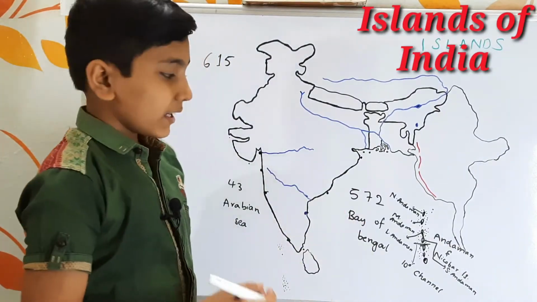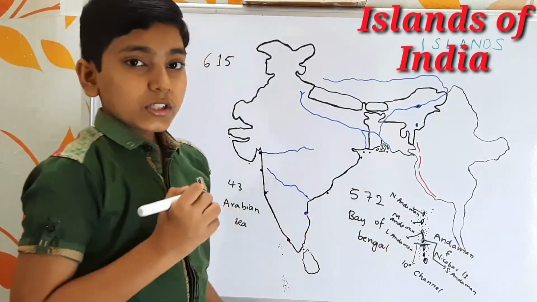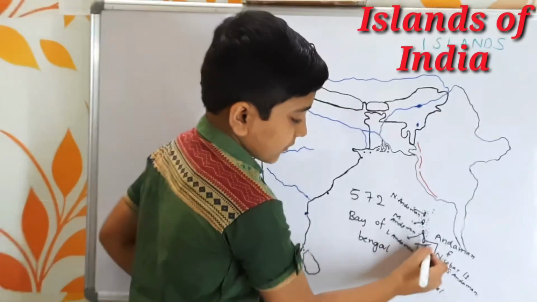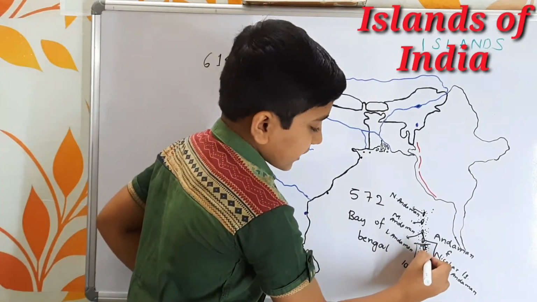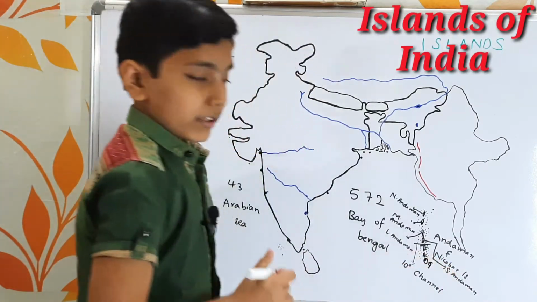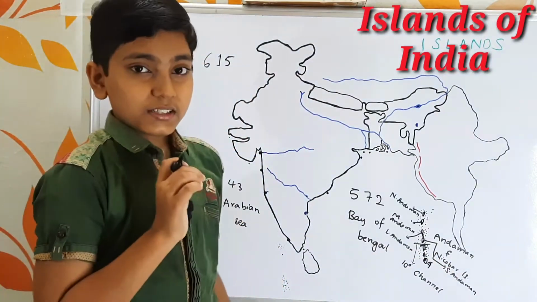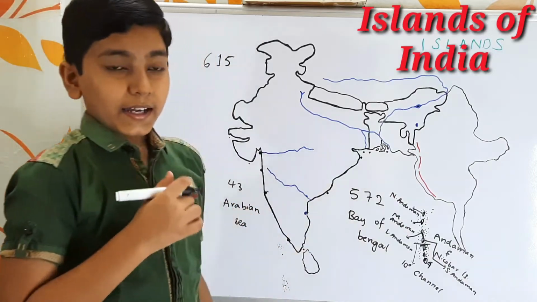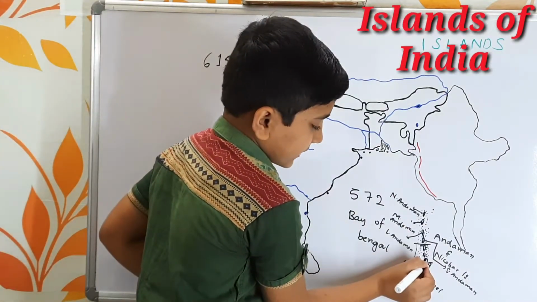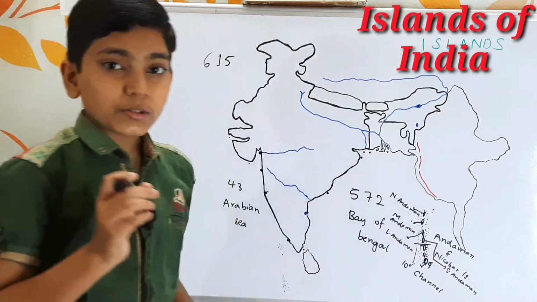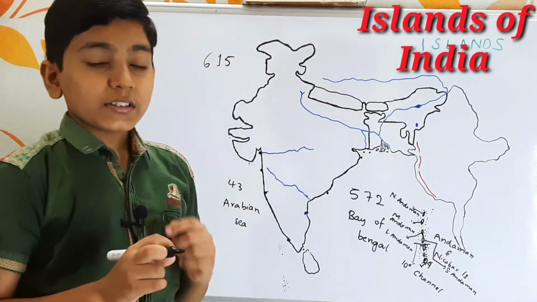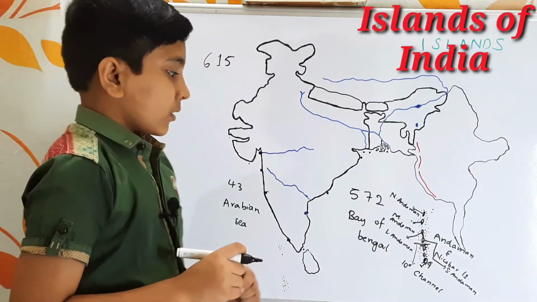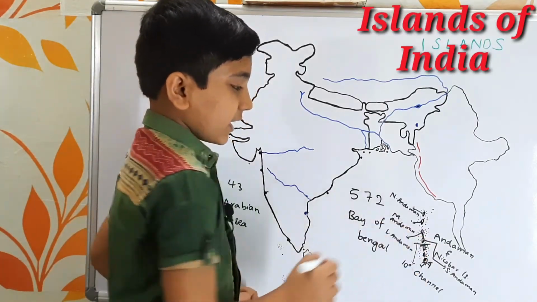Below the 10-degree channel we find the Nicobar Islands. The important Nicobar Islands are, first, Car Nicobar, and next we have Little Nicobar and then Great Nicobar. This Great Nicobar is the largest island among all the Nicobar Islands. Here we find Indira Point, which is the southernmost point of India. Indira Point got submerged in the 2004 tsunami. So that is about the Nicobar Islands.